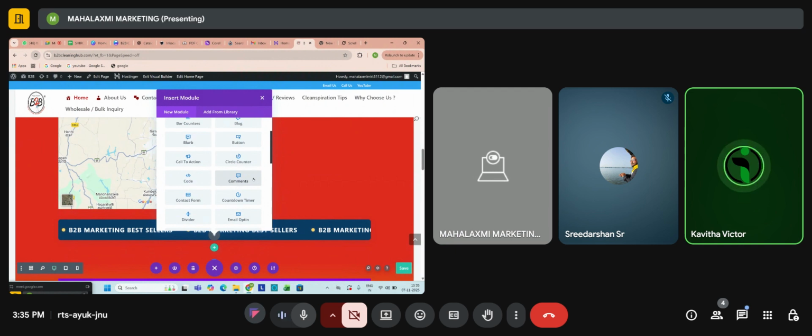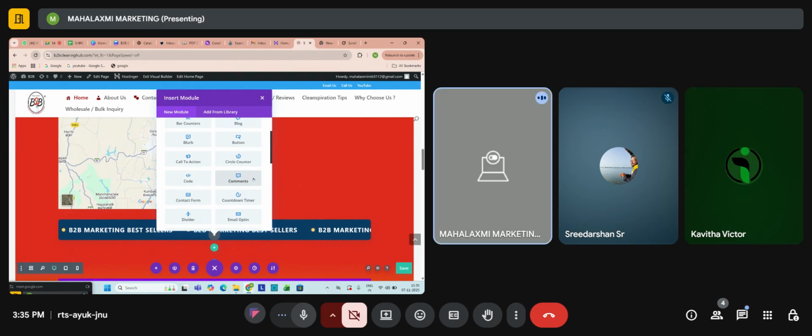Next is the contact form. Let us create a contact form for now. What is a contact form, any idea? Like filling in the customer details, what service is required.